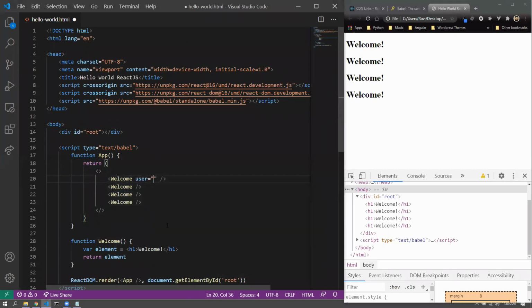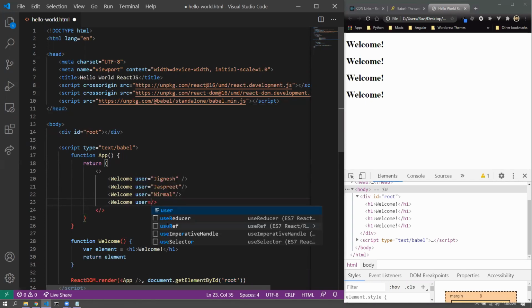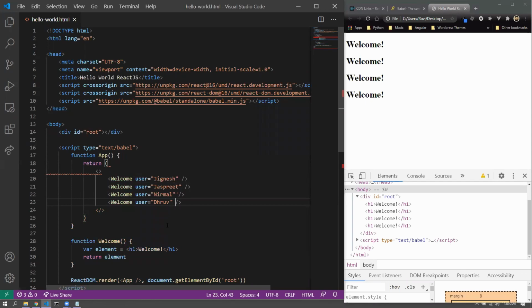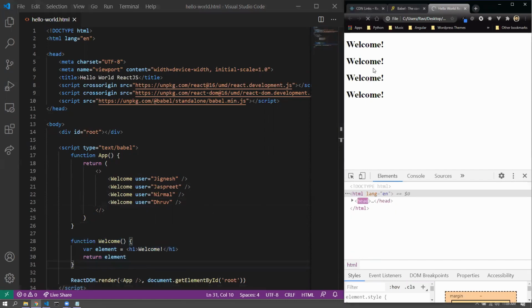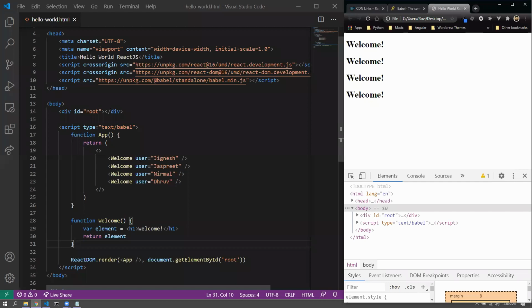I'll call it user, and I'll name some user Jignesh, user Jaspreet. Now I'm just naming it based on the latest reply. So don't feel bad if I miss out your name. There are only four slots. Nirmal and Dhruv. All right, something like this. And definitely we'd like to show the name of the user inside the component. This will not do anything, by the way, at this point, but we have passed some custom properties in here.